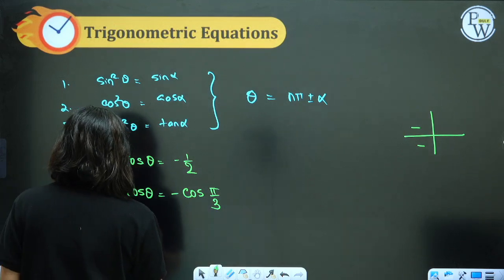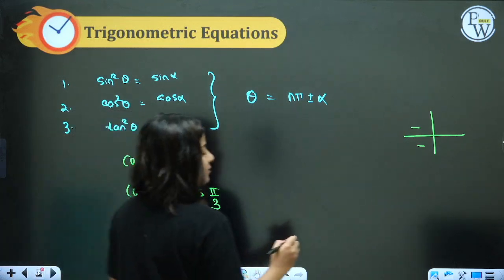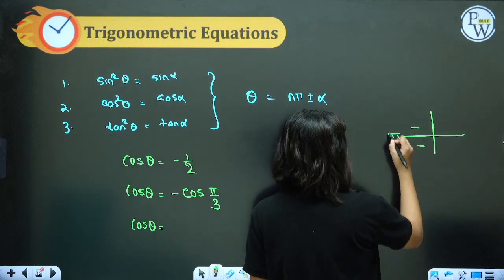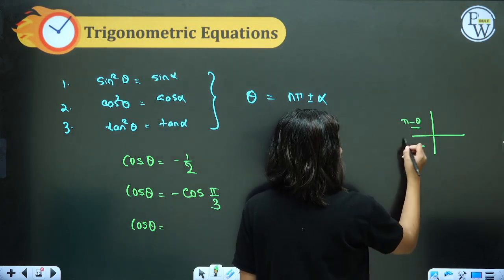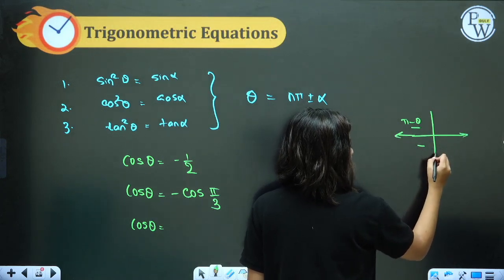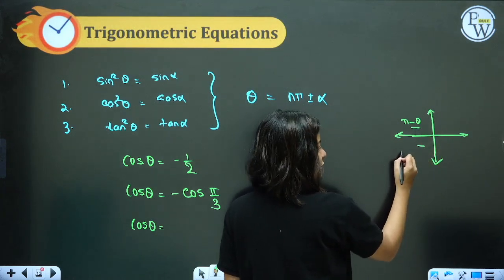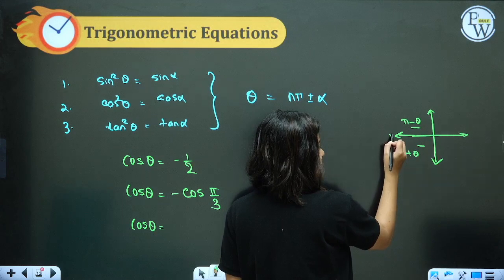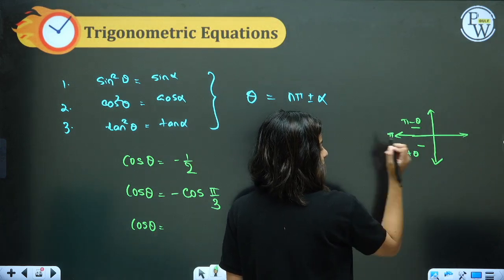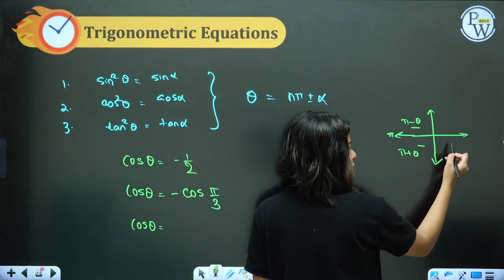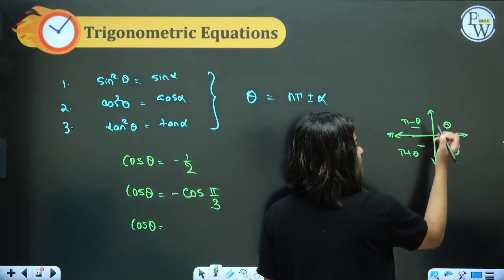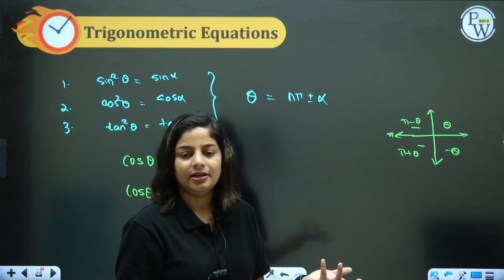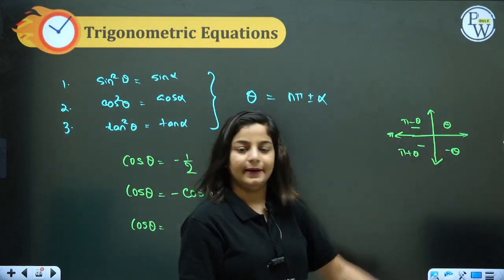So in order to go to the second quadrant, what do we use? Remember, whenever you have to go to the second quadrant, you will use pi minus theta. Whenever you want to go to the third quadrant, you will use pi plus theta, because this angle is pi. Whenever you want to go to the fourth quadrant, you will use minus theta, and whenever you are in the first quadrant, directly you can write theta.